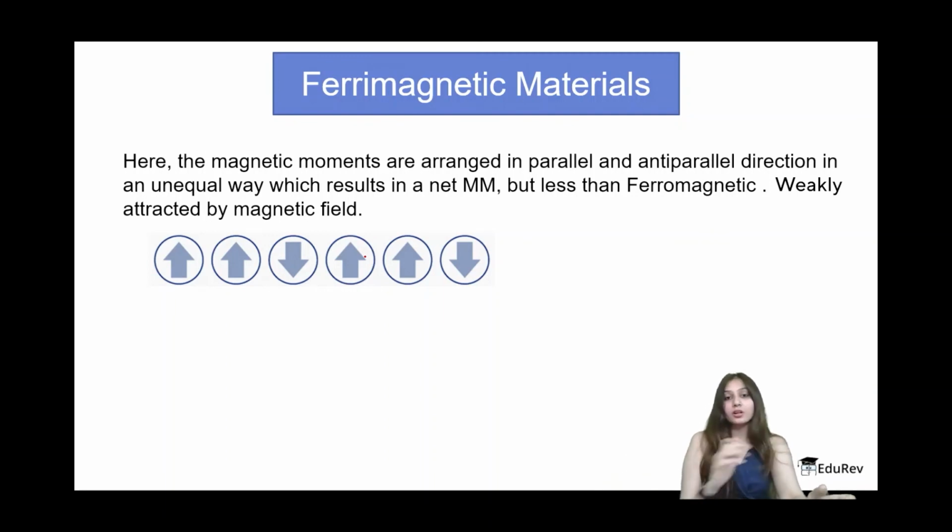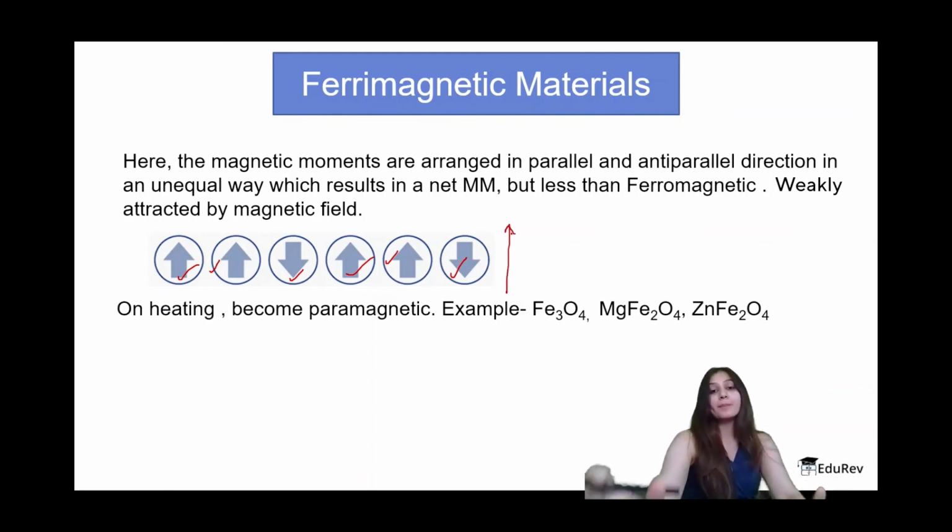In case of antiferro, we have them arranged in parallel and anti-parallel in an equal manner, that's why we do not have any net magnetic moment. But in this case they are arranged in unequal ways, and that's why we will definitely have a net magnetic moment. As you can see here, we have two in the upward direction, one in the lower direction, then again two in the upward direction, then one again in the lower direction, and finally a net magnetic moment in the upward direction. These are the examples of ferrimagnetic substances which you need to know.